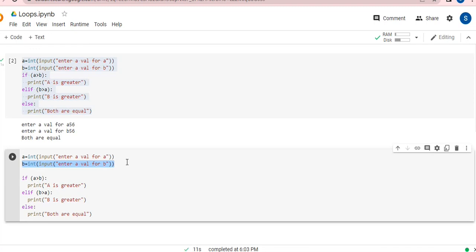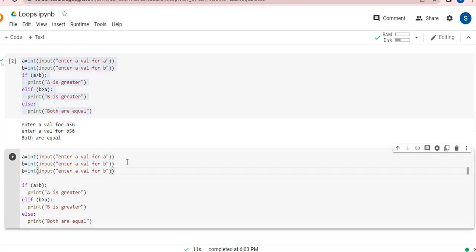So guys, this time I'm going to take three variables, three values from a user. I'm going to paste this code here. This will be C instead of B. I'm coming over here, and I'm going to take a value for C. So I'm going to take a value for A, for B, for C. If I want to check which is greater, I need to compare A with B, as well as with C.